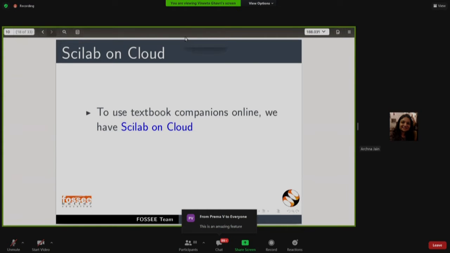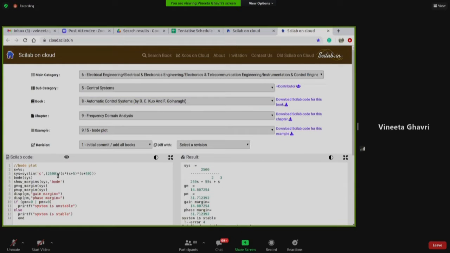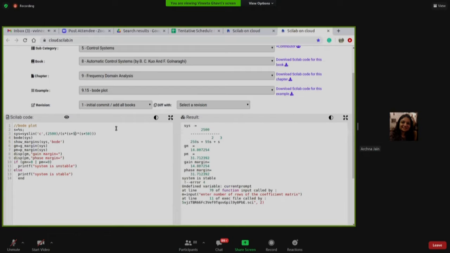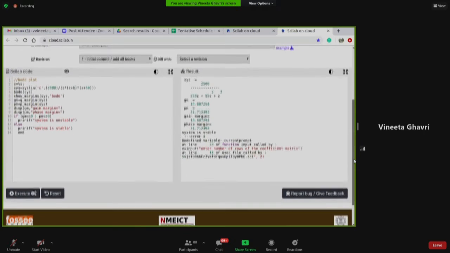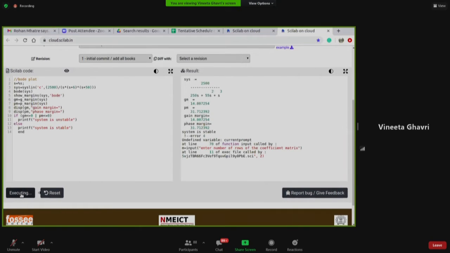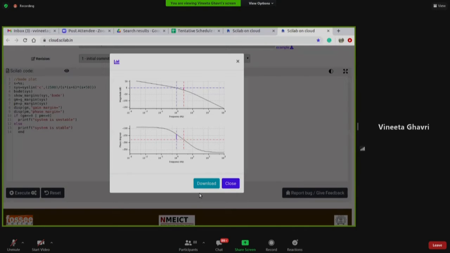Just a minute. Okay. Suppose I make this S+6. Can you see? This was 5. Yes. Earlier, yes. I made it 6. Okay. So now I'm going to execute it again. I get the output again. So you can change it here.